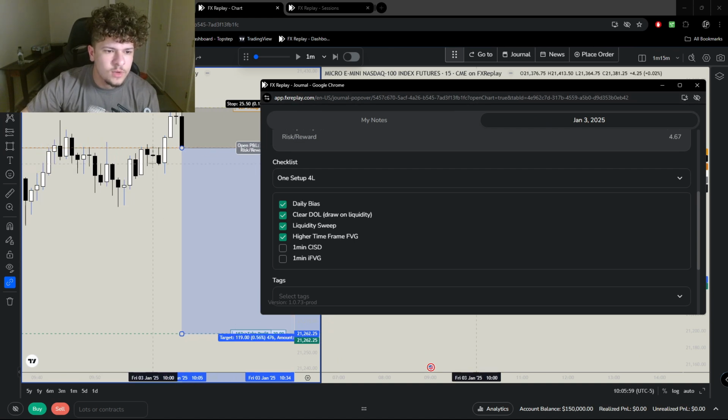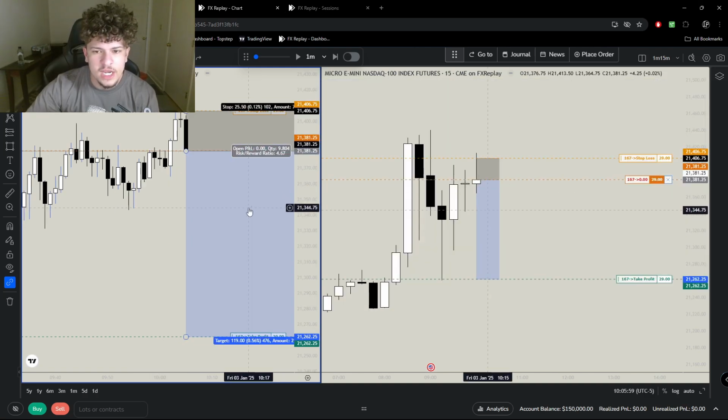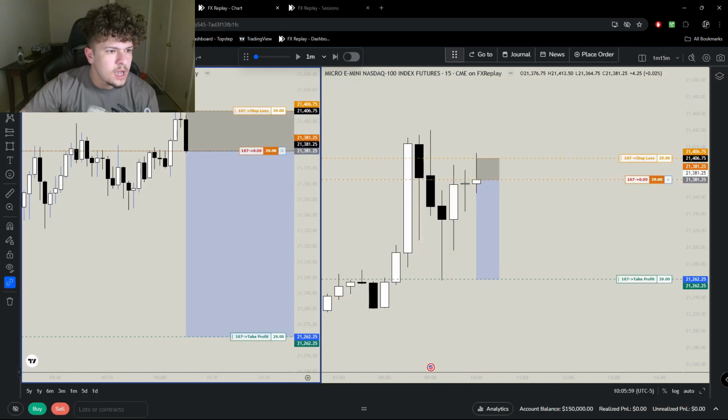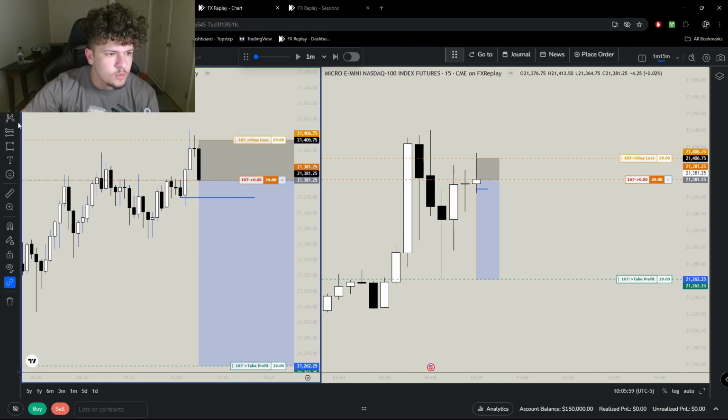The CISD would happen if we closed underneath this candle here. If you don't know what a CISD is, it's a change in state of delivery. Essentially, it's just a really strong precursor that price is going to want to move down. So when you look at an up move that sweeps liquidity, we have liquidity resting here.